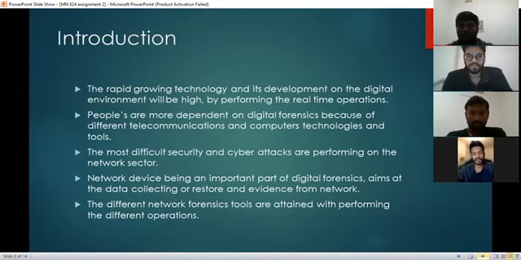The tools used to do digital forensic investigations have evolved to do investigations on networks. Tools such as Wireshark, Ettercap and TCP dump are evolution steps from those forensic tools. The next slide will carry on with Ravi.